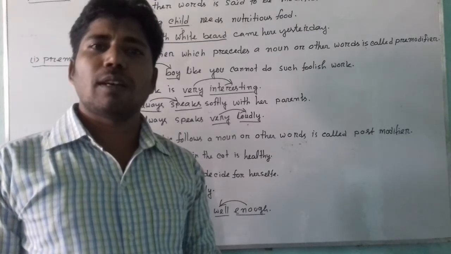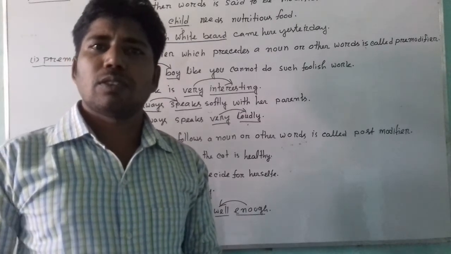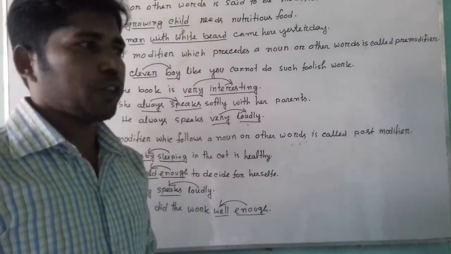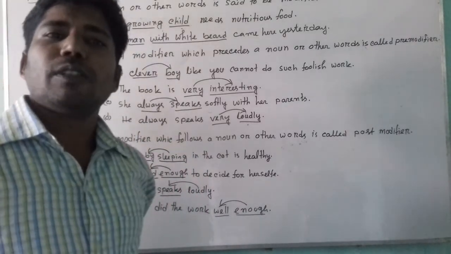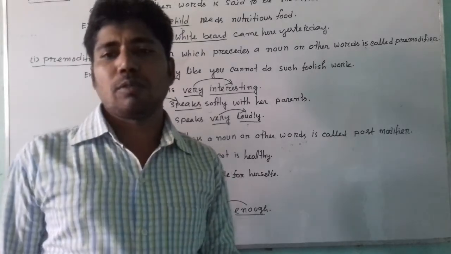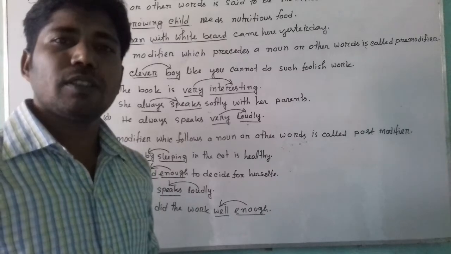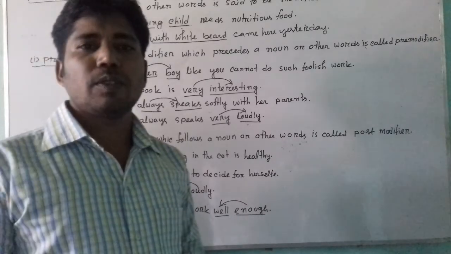For each blank the marks will be 0.50. Most students feel this question is very hard, or modifier is very hard, but I will say that it is a little bit hard.